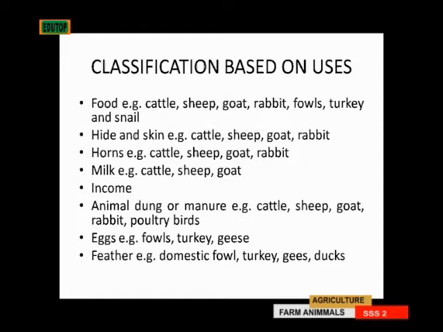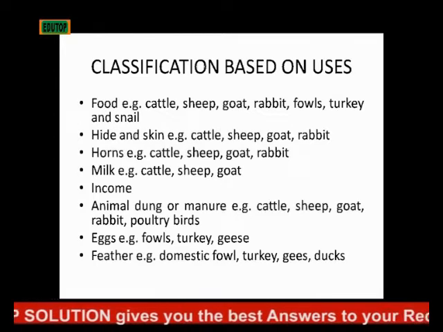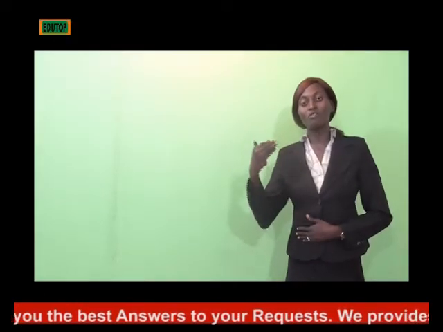Generally, you can just find them in a place used for various decoration and the like. So you can use the horn of cattle, sheep, goats, and rabbits. Then milk, you can get milk from animals that you use for your cheese, or you use animals to feed on them, even young ones.